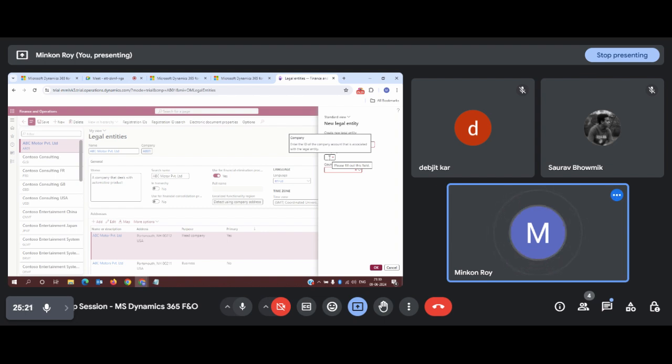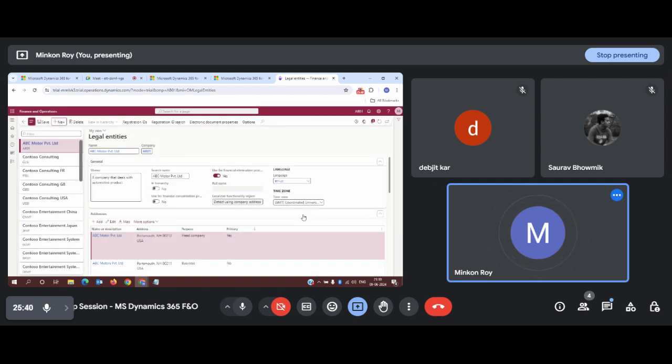It won't auto populate or auto generate in this section. You have to think of and give it your own, so that in a later stage you can just identify your company in the system. And for which country this legal entity belongs to, you just need to give the country code. Once you have given all these details, you need to click on OK.